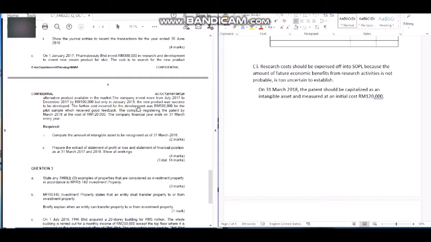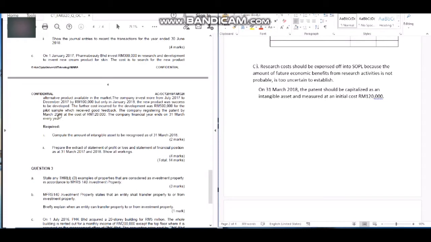The further cost incurred for the development was 500,000. You can record this in the SOPL, because research is written off in the statement of profit or loss, and development is recorded in the statement of financial position.